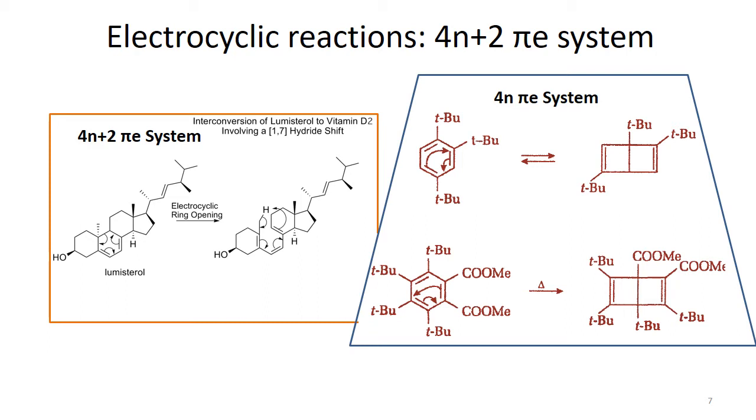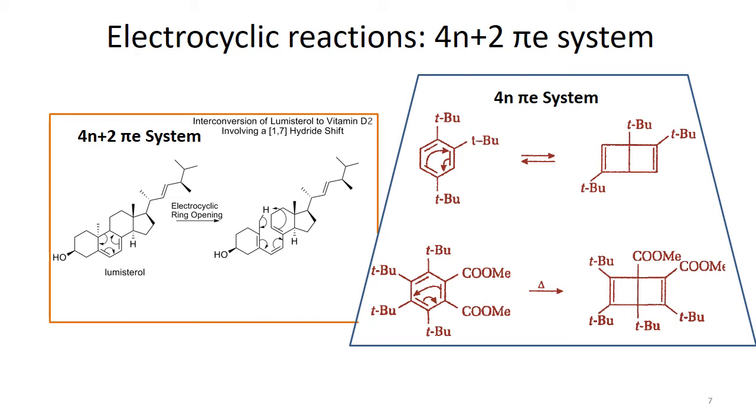When we talk about the 4n pi electronic system, here we have a 6 pi electronic system, that is the case of benzene. This substituted benzene undergoes electrocyclization to cyclobutene. In this case we have a benzene type of structure, but it's an isomer of benzene that we call Dewar benzene.